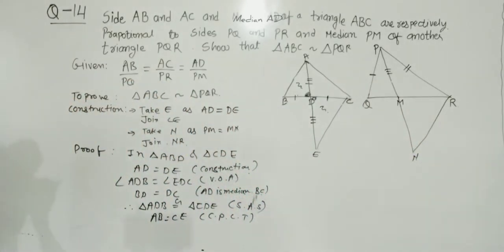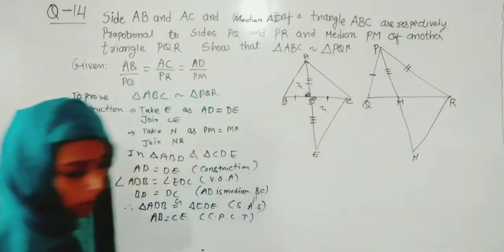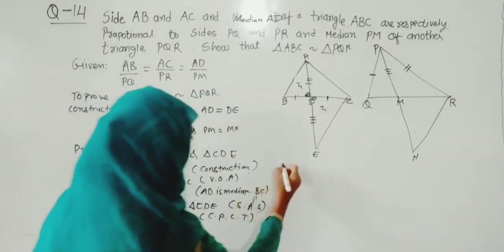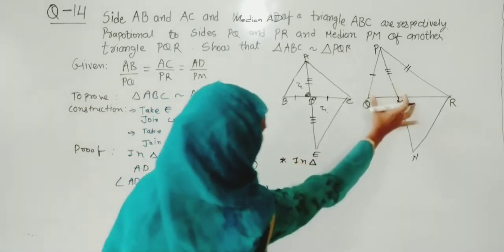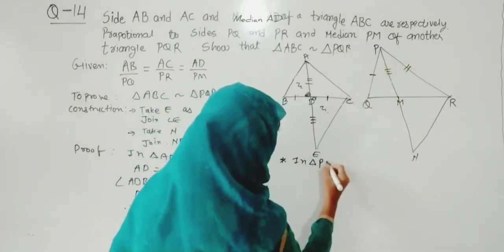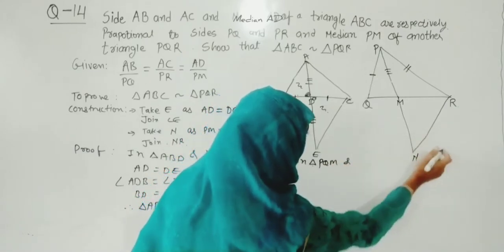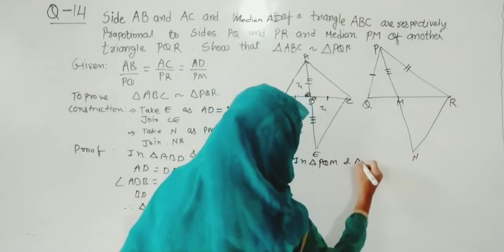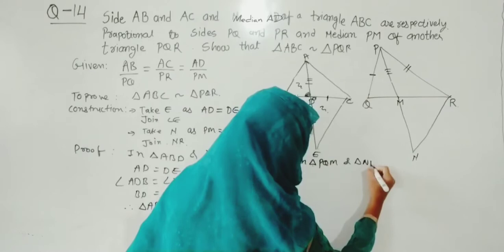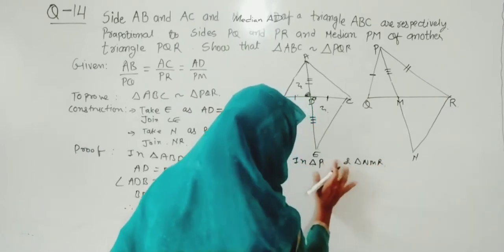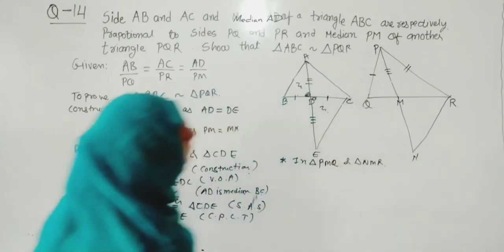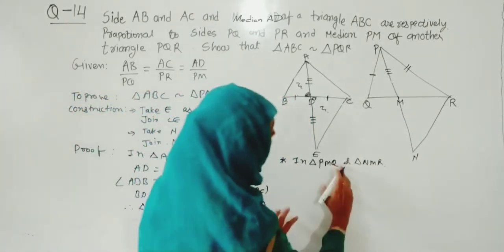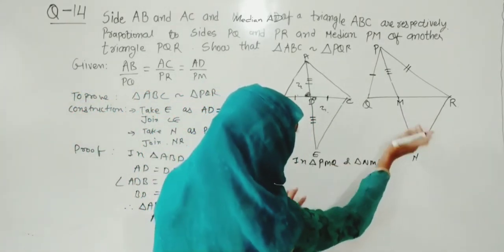So again, the same process we will do for that figure too. Here I am writing that in triangle, so which triangles are we talking about? I will write PQM, and the other triangle is triangle NMR. Let us write it also in the center. We will write M and Q. Here again we will show the similarity and congruency of these triangles.